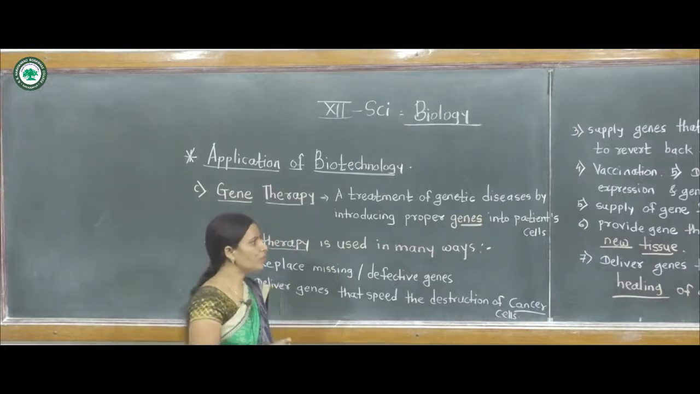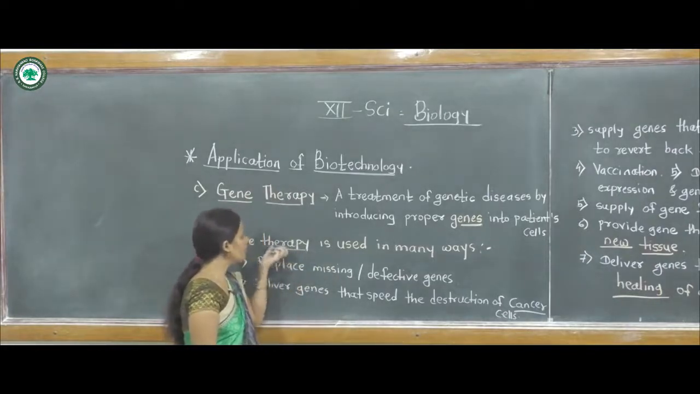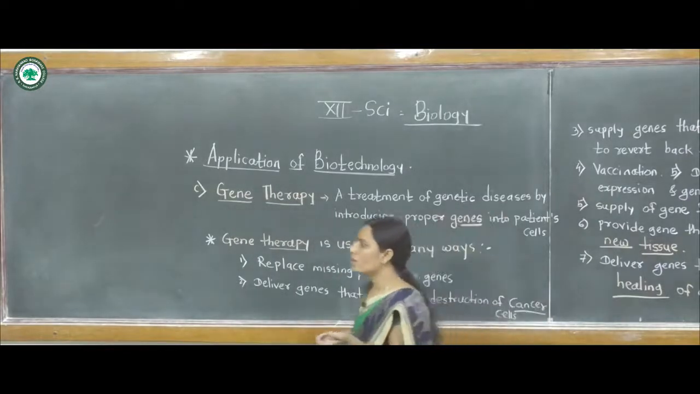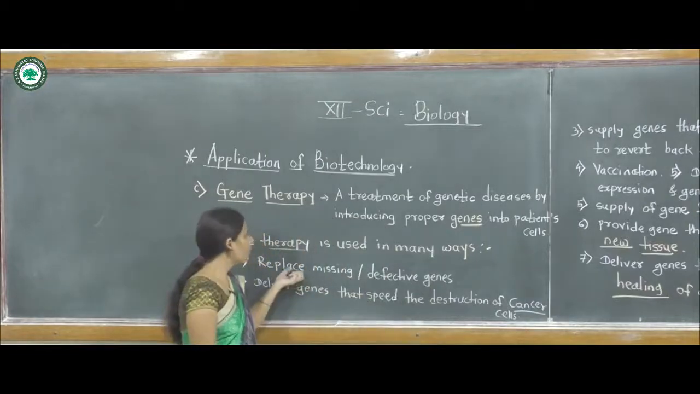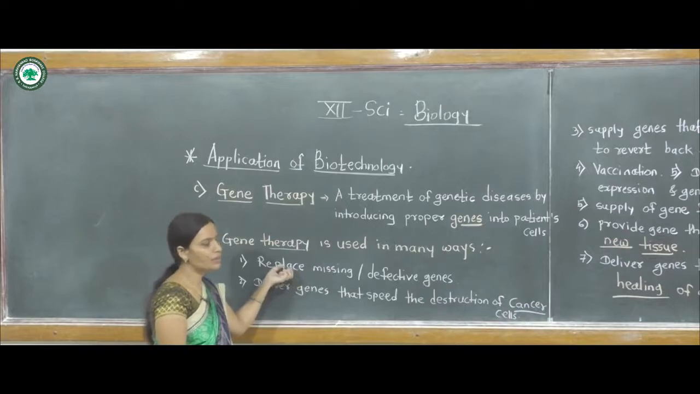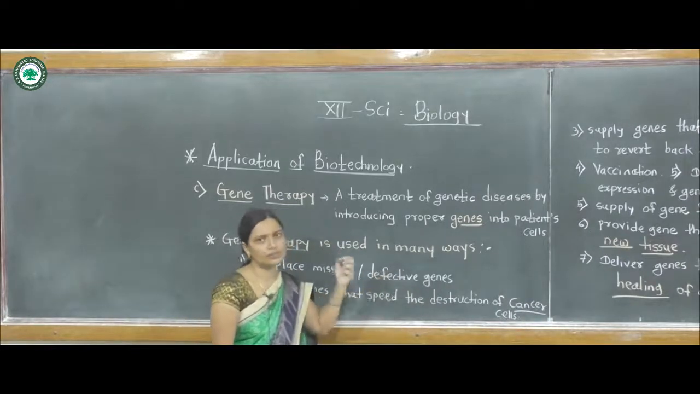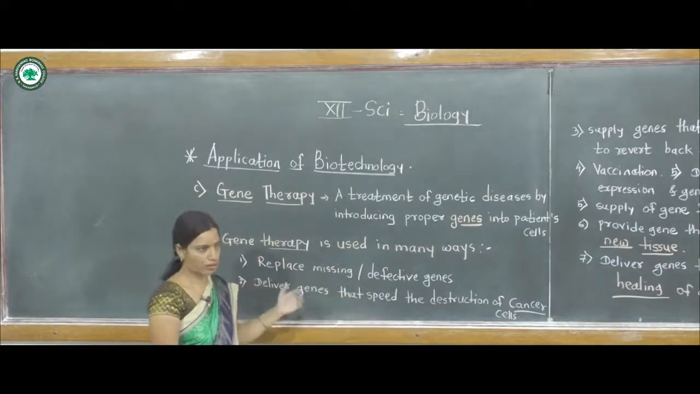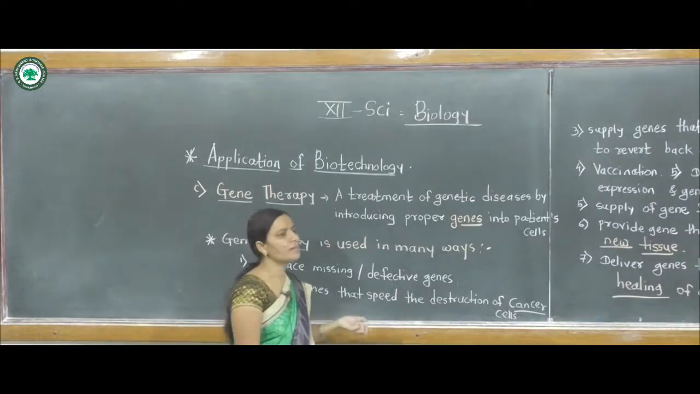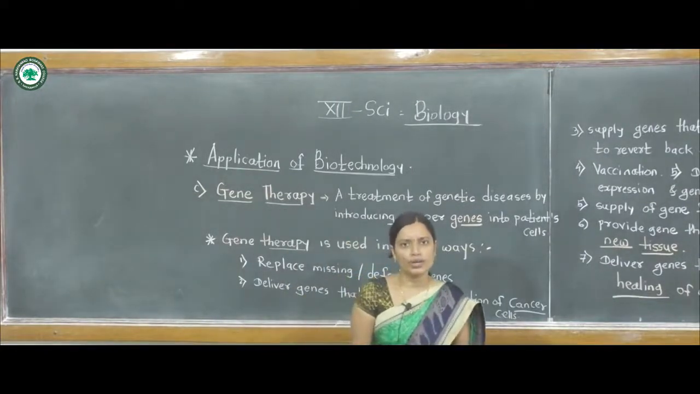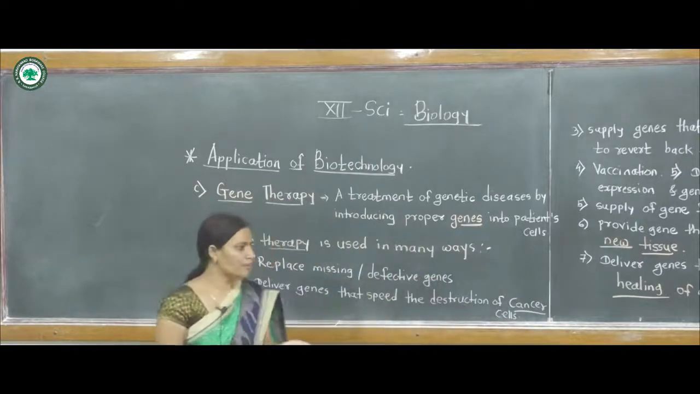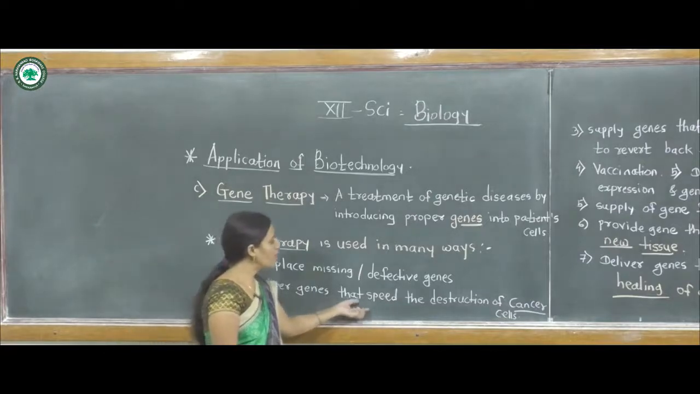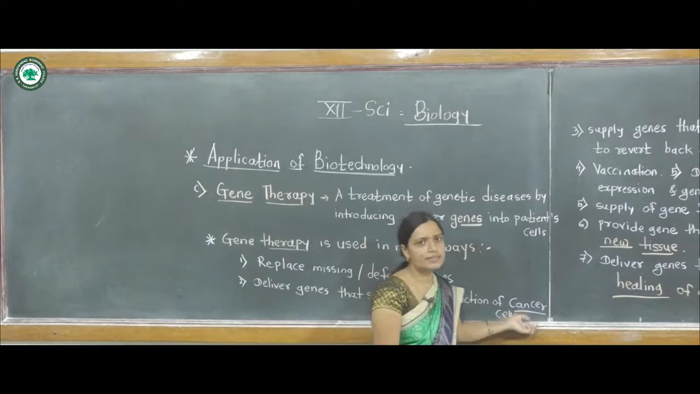Now the first use of gene therapy is to replace missing or defective genes. They can introduce or replace the defective or missing gene in the organisms. The second use of gene therapy is to deliver genes that speed the destruction of the cancer cells.